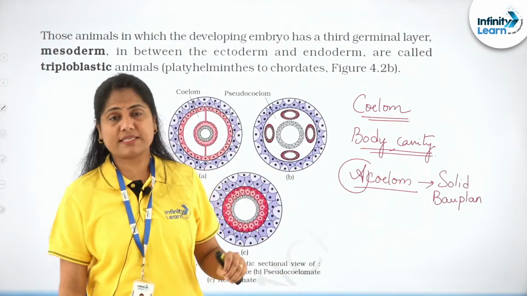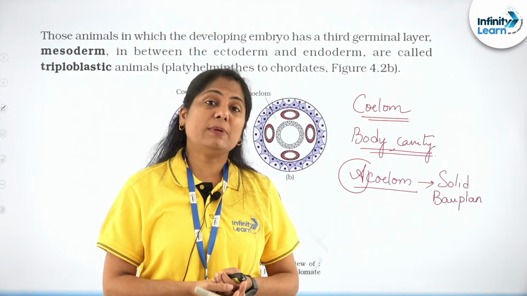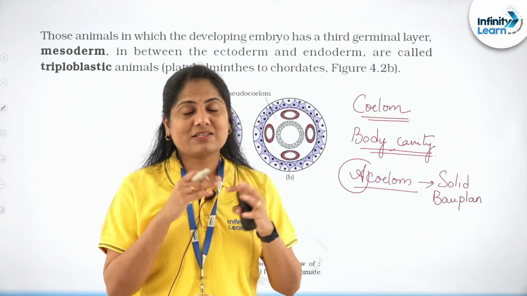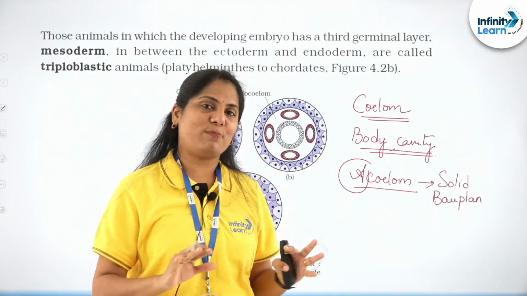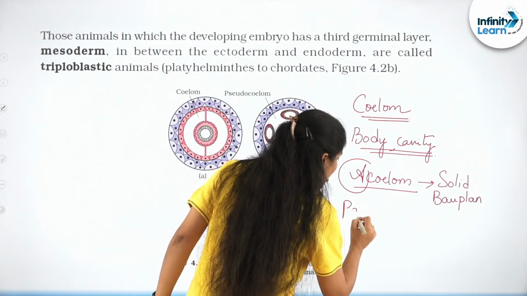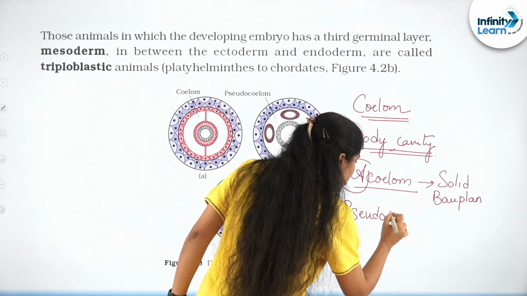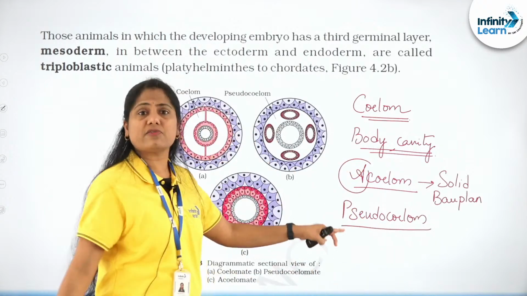Platyhelminthes, say for example, do not have a space or a cavity in between. So what happens, it is filled with a parenchyma tissue. It is a solid body plan that's observed in these organisms. And then we have a pseudocoelome. So what does pseudo mean again? Pseudo basically means false.